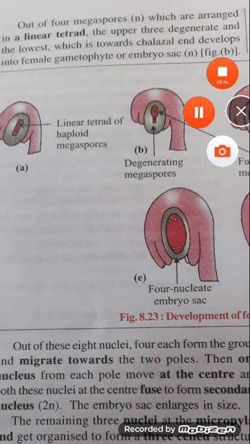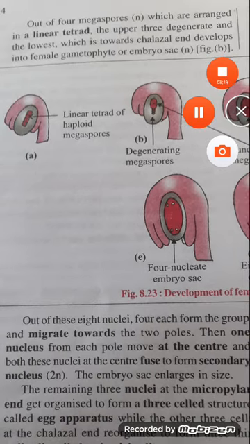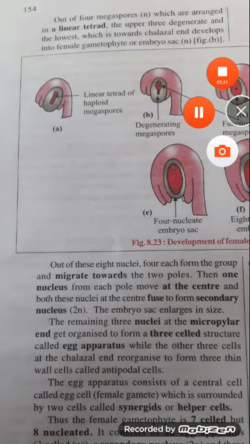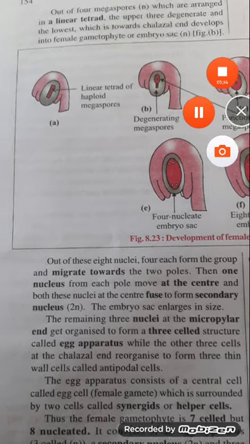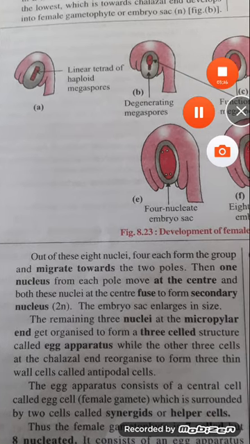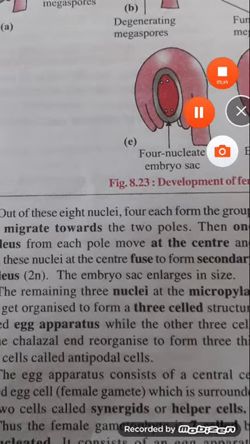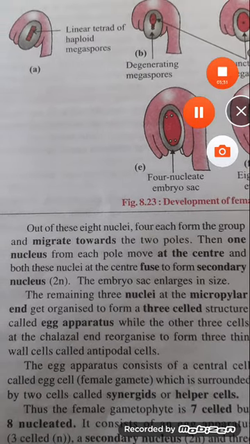Look at the diagram, the figure B. Out of this 8 nuclei, 4 each form from the group and migrate towards the poles. Then one nucleus from each pole moves to the center and both these nuclei fuse to form secondary nucleus. The embryo sac enlarges in size.